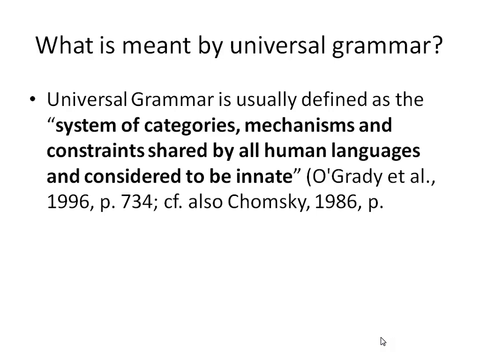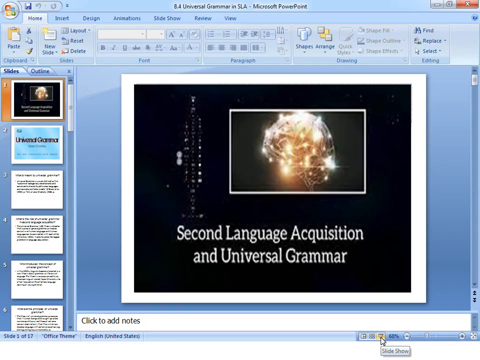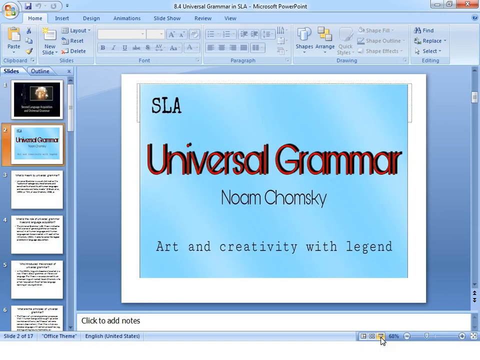No. The sun rises in the east, and nobody can deny that. That is universal truth. In the same way, that is universal grammar. Universal grammar does not mean that every language will have grammar. Actually, the definition of UG is a system of categories, a system of components and a system of mechanisms that is common in all human languages. That is called UG or universal grammar.